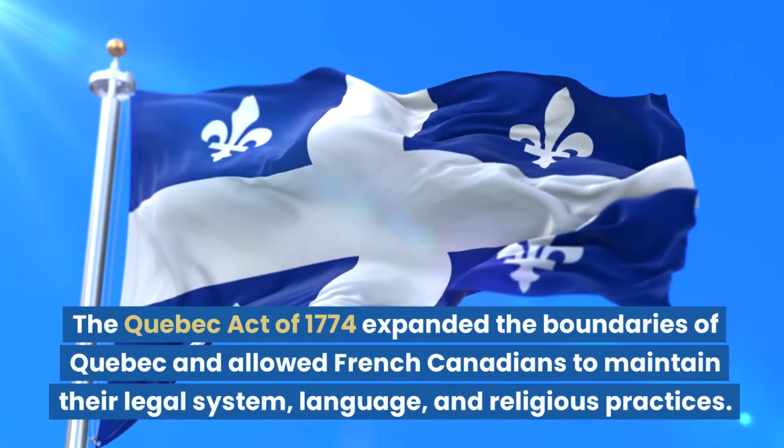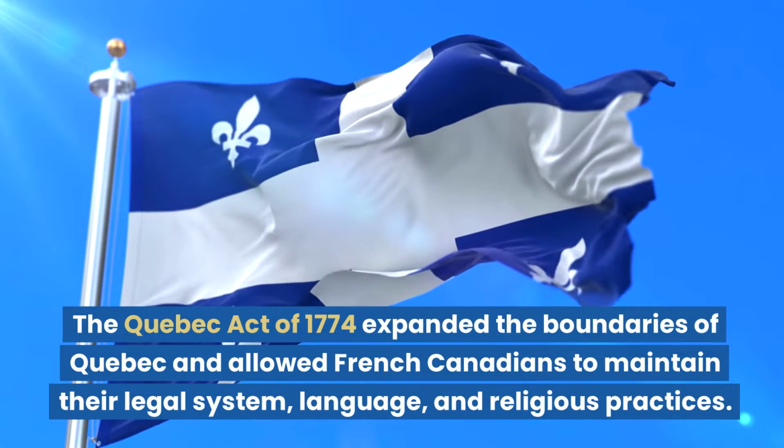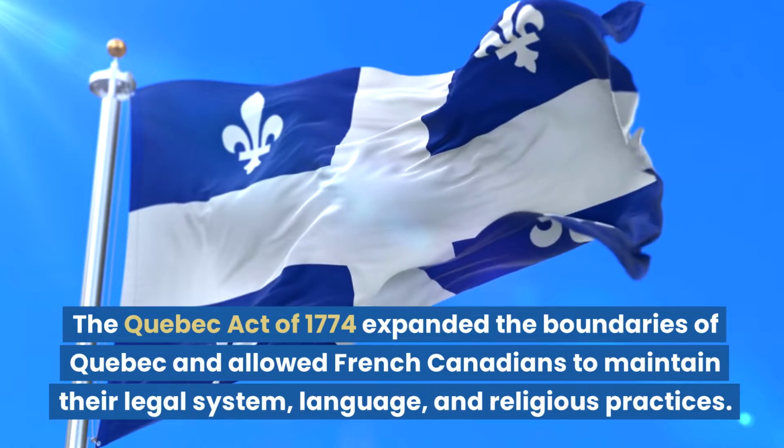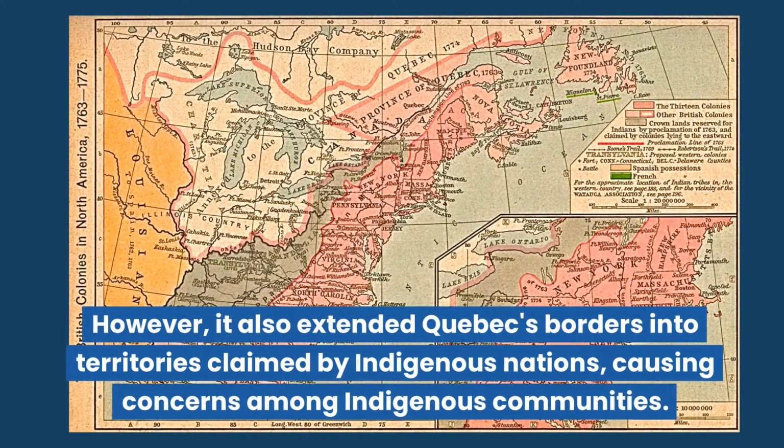The Quebec Act of 1774 expanded the boundaries of Quebec and allowed French Canadians to maintain their legal system, language, and religious practices. However, it also extended Quebec's borders into territories claimed by Indigenous nations, causing concerns among Indigenous communities.